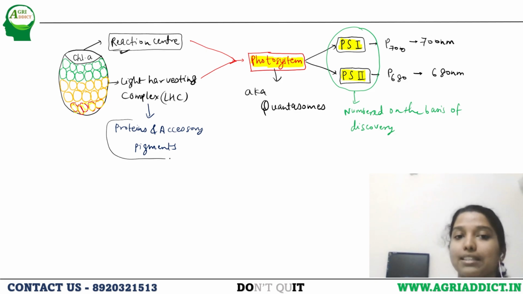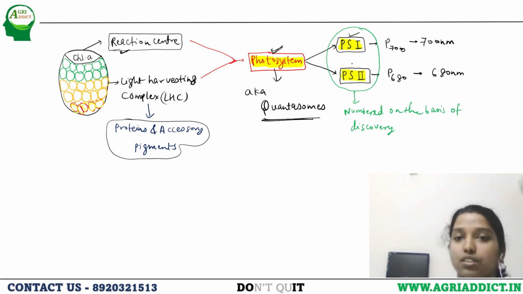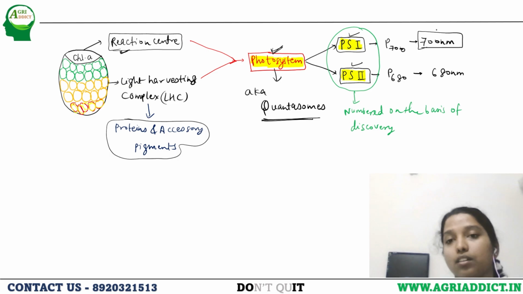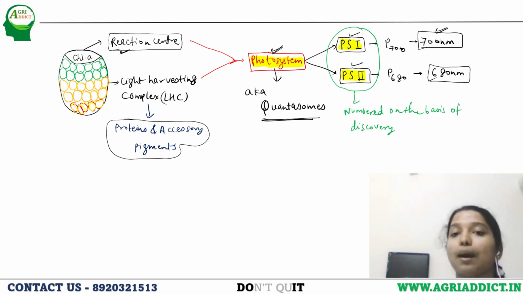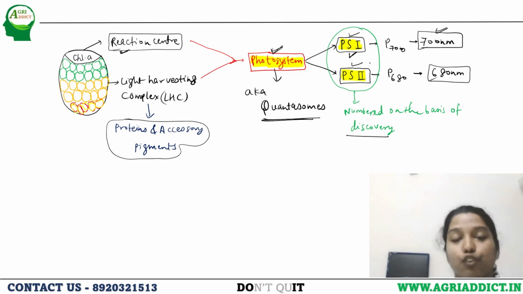These are made up of proteins and accessory pigments. Together these make the photosystem. This is also known as quantasomes. There are two types of photosystem: photosystem 1 and photosystem 2. Photosystem 1 absorbs 700 nanometer wavelength light, whereas photosystem 2 absorbs 680 nanometer wavelength light. Photosystem 1 and 2 are numbered based on their discovery, not based on their work. Photosystem 1 was discovered earlier, so it is called photosystem 1, and photosystem 2 was discovered later, so it is called PS2.